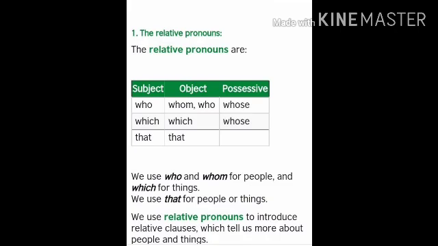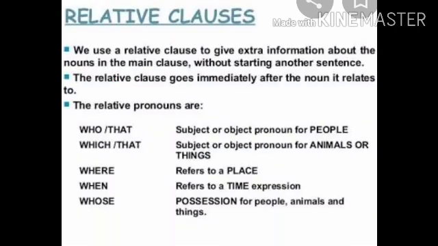So I hope this topic is clear to you all. If you have any doubt regarding this, please ping me up. Here again there is a definition, and again the relative pronouns who, which, that, where are used.